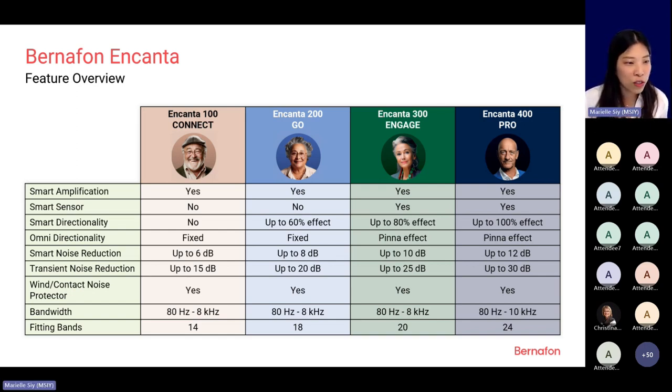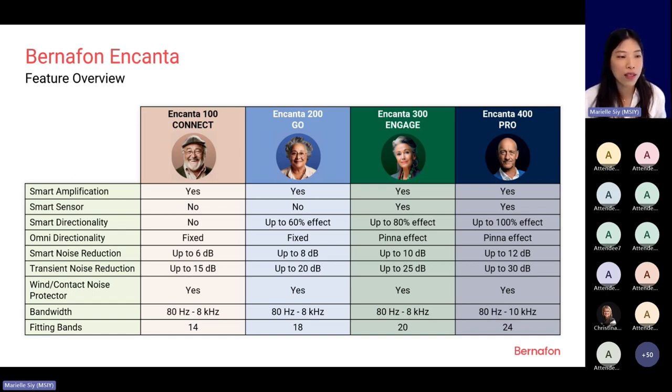So as you can see, transient noise reduction, the updated version for Alpha XT, you can see how much noise reduction for transient noises it can give. So for Encanta 100, it's up to 15 dB reduction for these transient noises, these sudden loud sounds, and it's up to 30 dB transient noise reduction for Encanta 400. So all levels have this really updated feature.